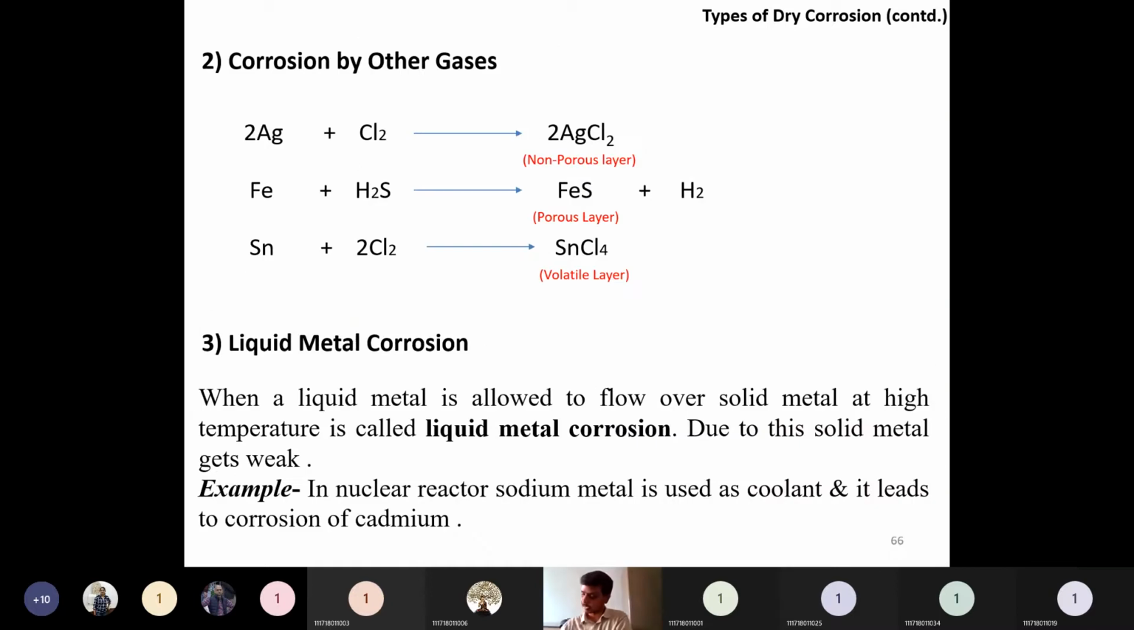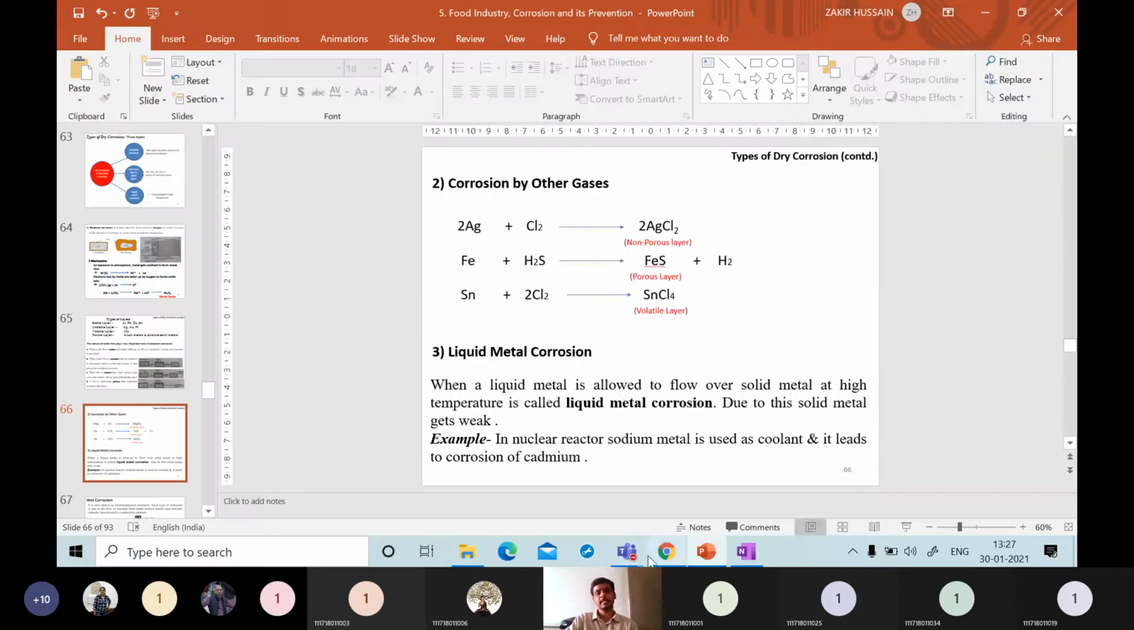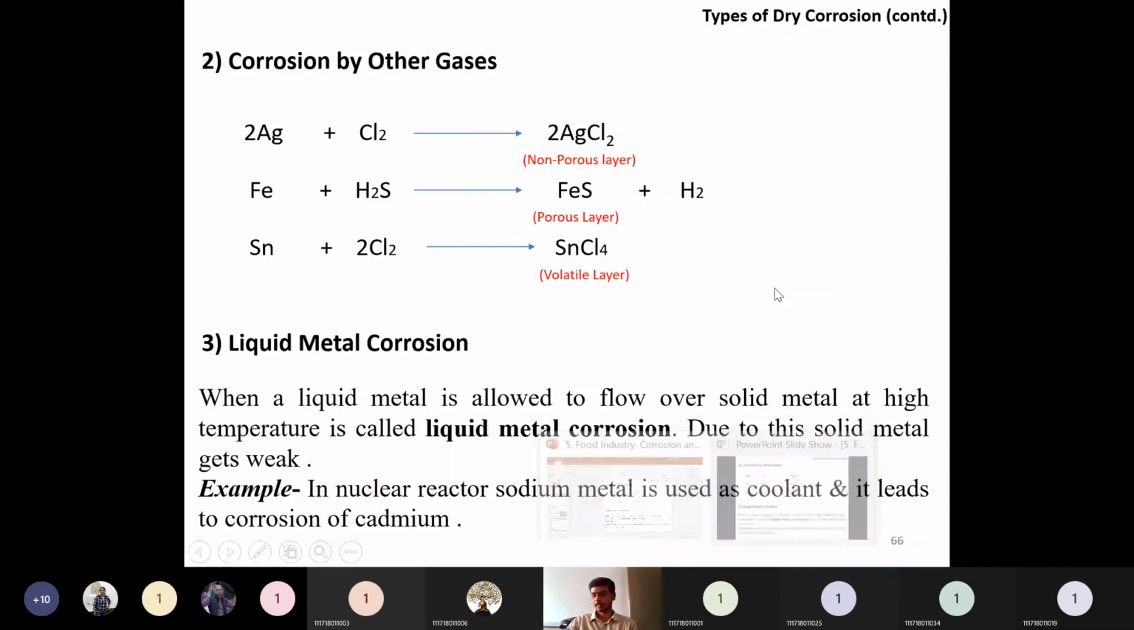Then corrosion by other gases. Okay, the next one is corrosion by other gases. What are the types of gases? Like Cl2, like H2S.